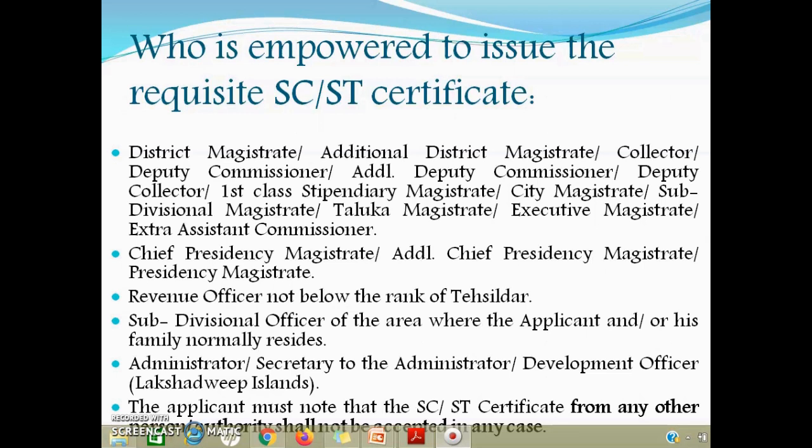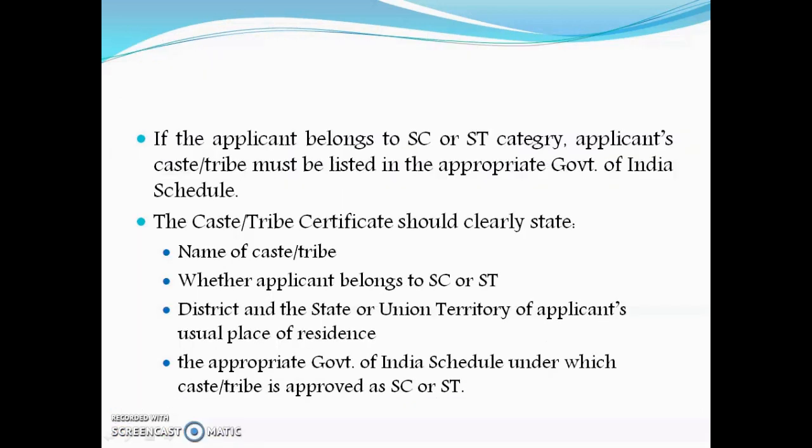The applicants must note that the SC or ST certificate from any other person or authority shall not be accepted in any case. If the applicant belongs to SC or ST category, the applicant's caste or tribe must be listed in the appropriate Government of India schedule.